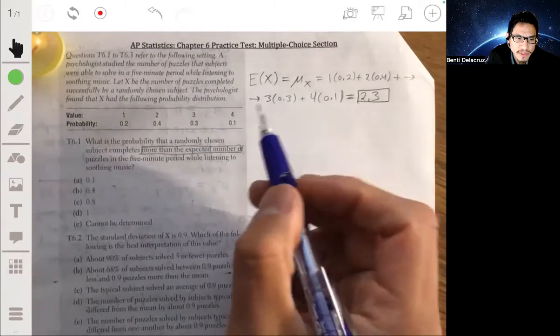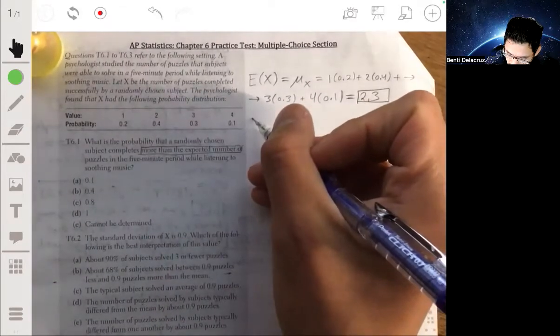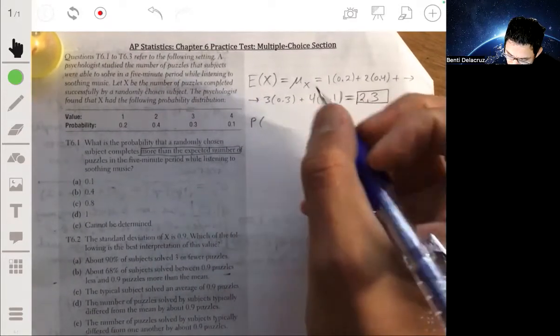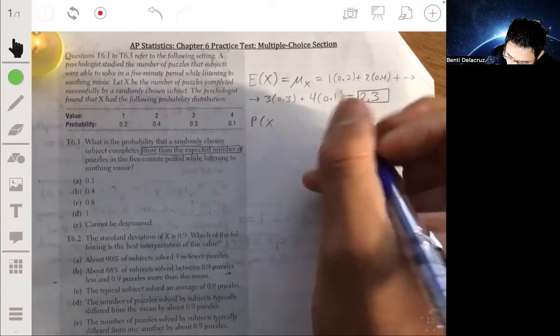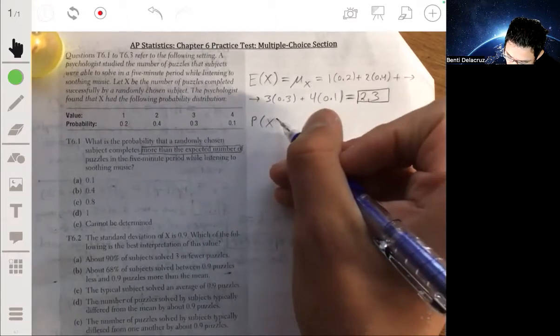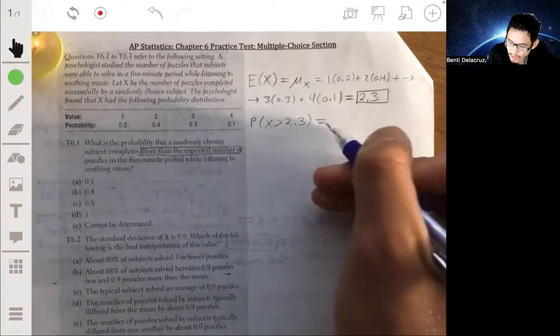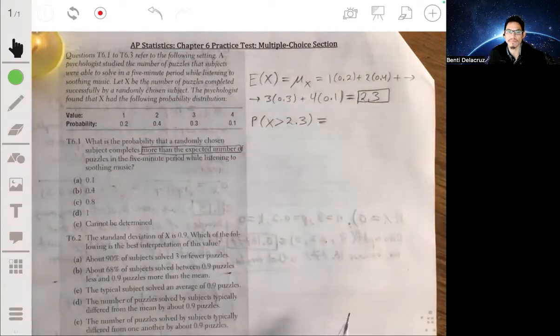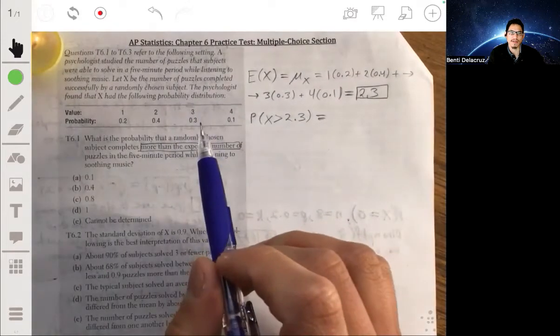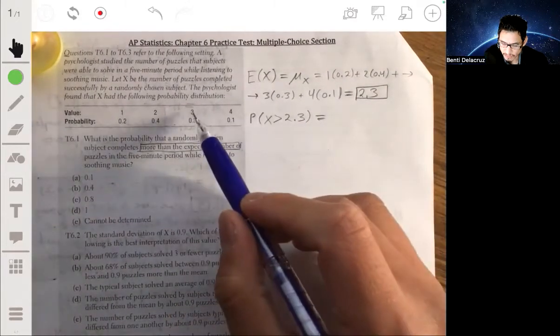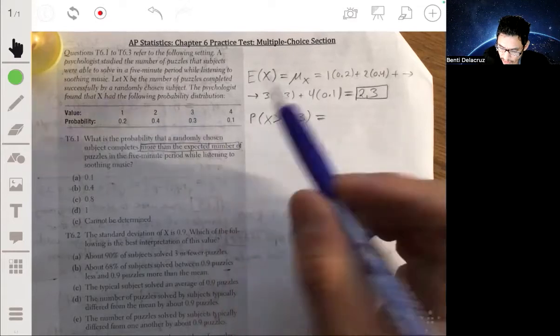So we want to find the probability that a randomly chosen subject will complete more than 2.3 puzzles. So the probability that X is greater than 2.3 is what we want to find. Now, since this is a discrete random variable, we're only looking for the probability of 3 and the probability of 4 added together.